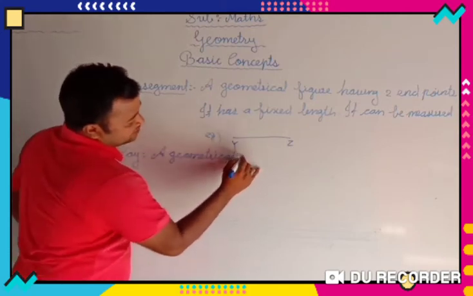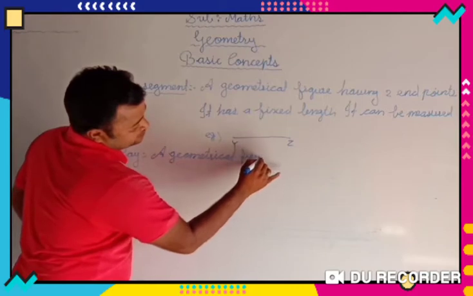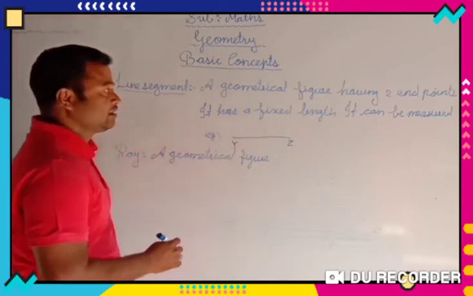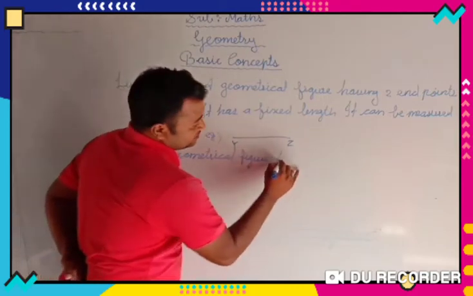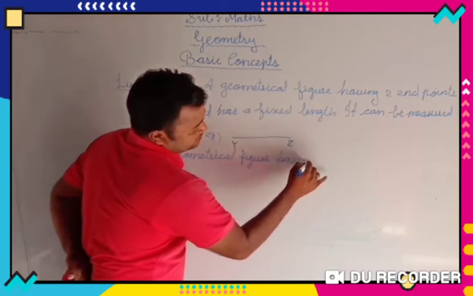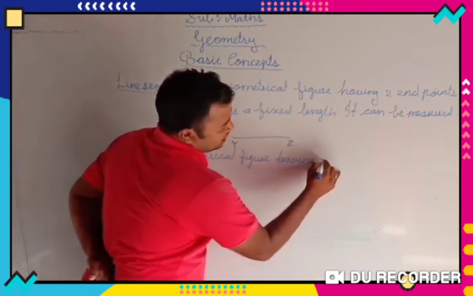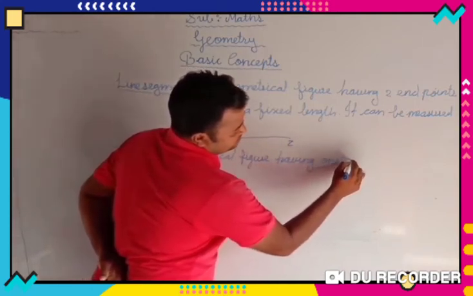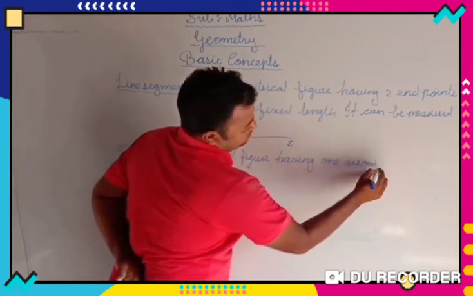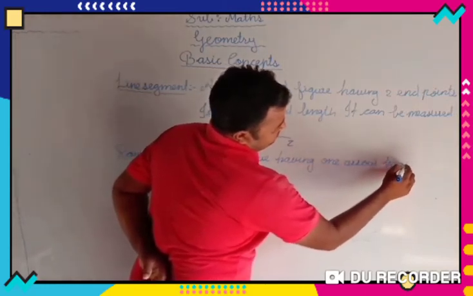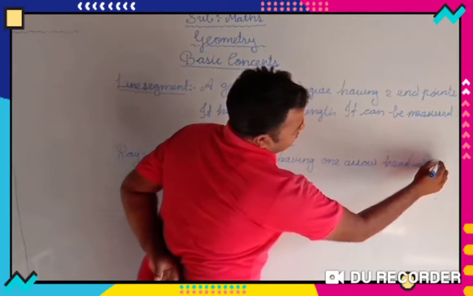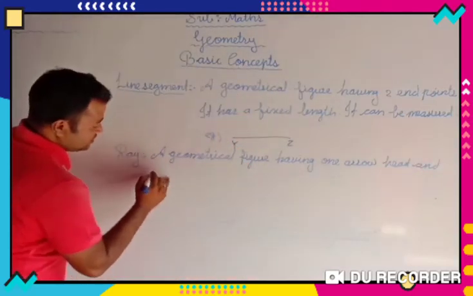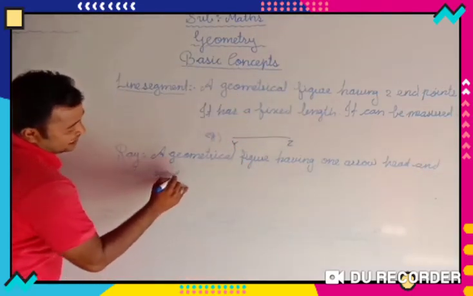A geometrical figure having one arrowhead and one end point.